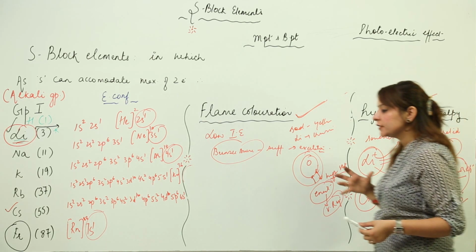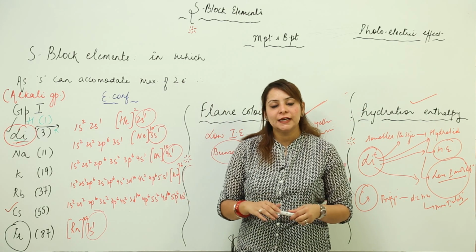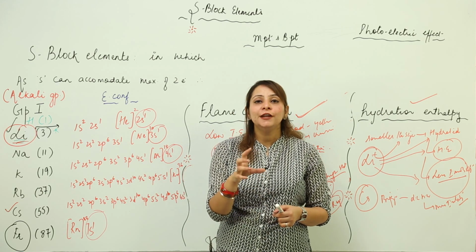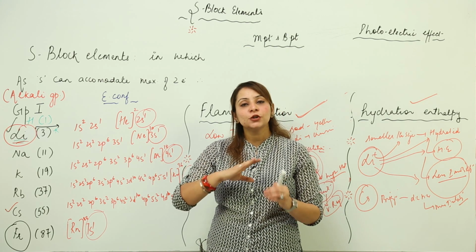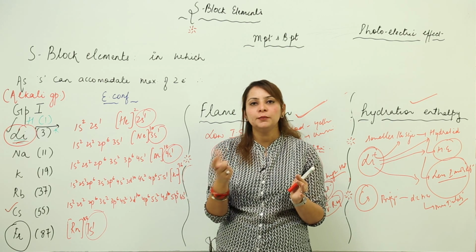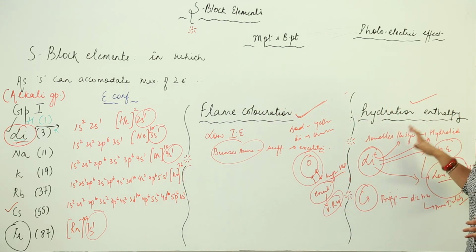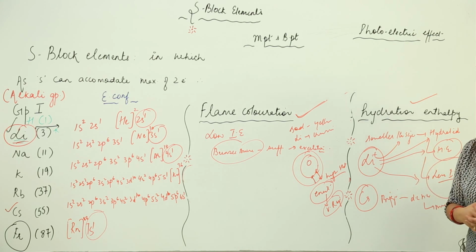So whenever you come across this term, you should be clear. See, whenever you take any kind of property in the periodic classification, you need to just focus on the factor on which it actually depends, and if you can grasp that factor, your answer is going to be excellent, because the whole thing revolves around the basic factor. So here the basic factor for the hydration enthalpy is the size. Size leads to strong or weak bonding with the water molecules, and likewise we have the hydration energy, and on that the ionic mobility depends. So this is how you are going to answer for the hydration enthalpy.